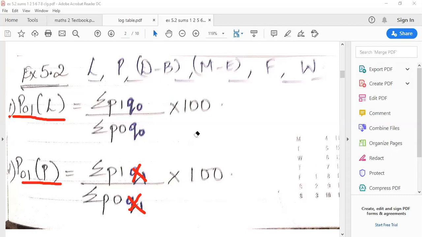So what's the formula? Summation P1 leave space, upon summation P0 leave space, into 100. Then what will you write? Q0, Q0. So with this you will never get confused and you will write the right formula. Clear? After Laspeyres came Paasche. Now what did Paasche do? Paasche did not have the base year to pick up. So what did he pick up? Tell me. Any guesses? Correct.